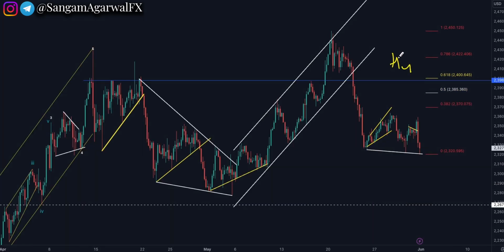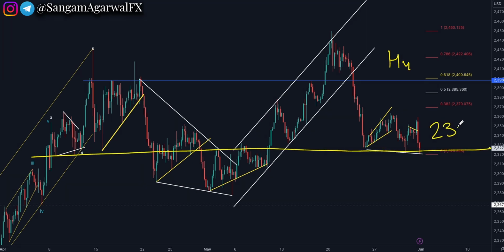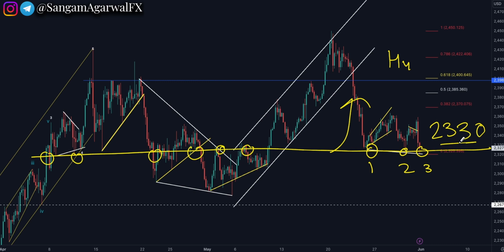On the H4 chart, if you see clearly, this area near 2330 is your big static horizontal support level, and you can see this level has been tested many times as support and resistance after the breakout at the beginning of the month. Now price is again testing this level, and this is the third retest as a support after breakout. So on H1 you have 2360, while on H4 price is bullish above the 2330 level and bearish below 2330.